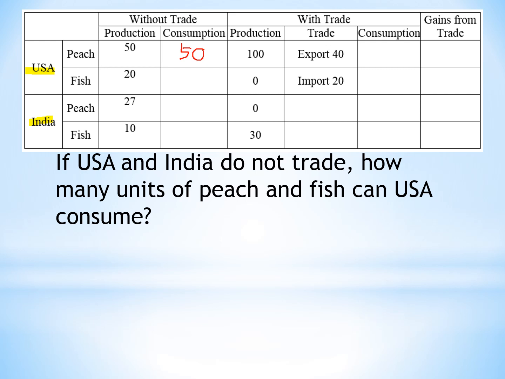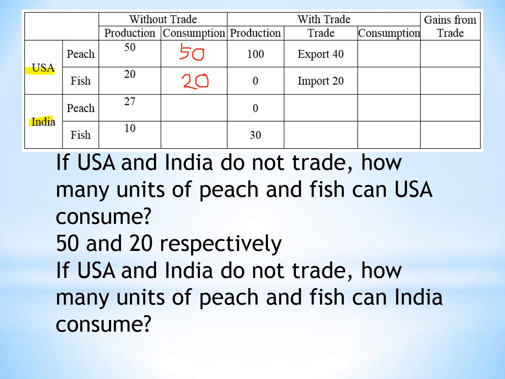How about fish? We can consume 20 fish, isn't it? Very good. How about India? The two countries do not trade. If India produces 27 peach, how many can they consume? 27, right? How about fish? 10, isn't it? Very good.